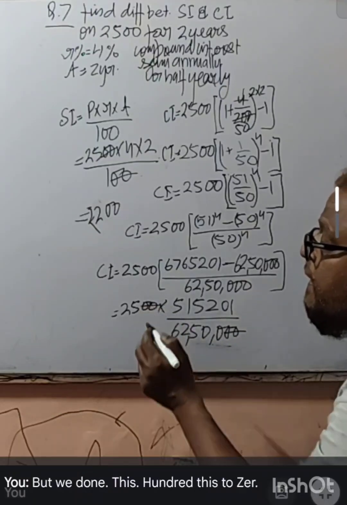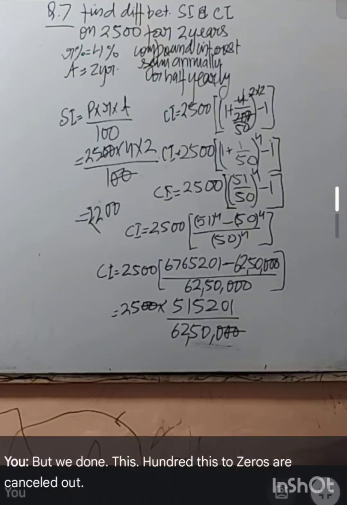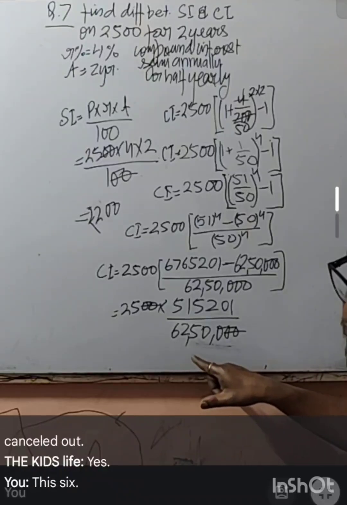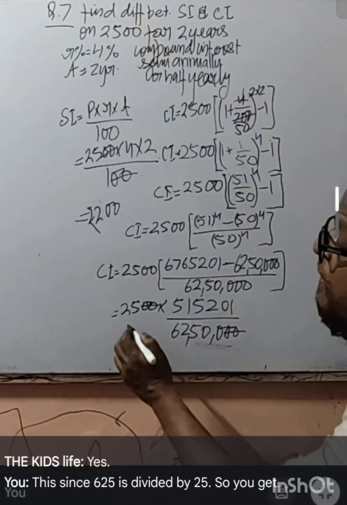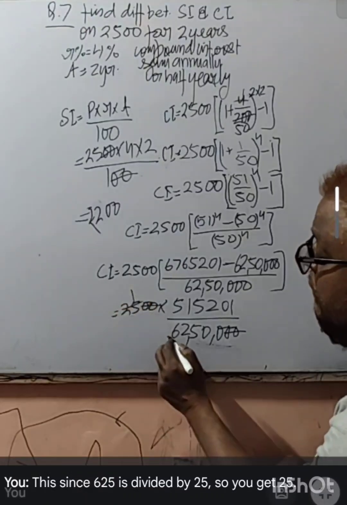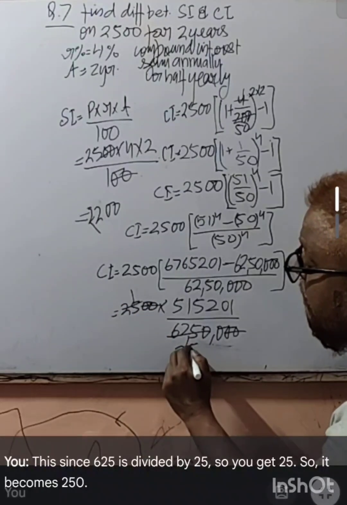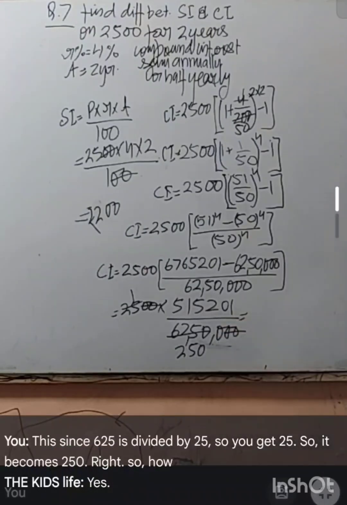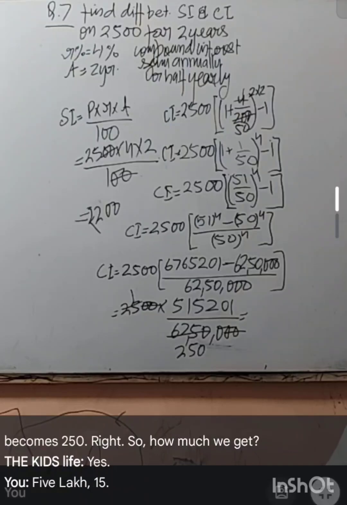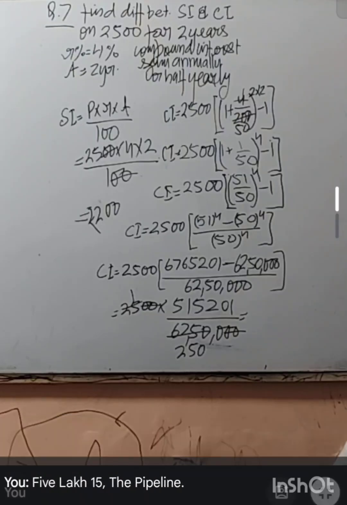These two zeros are cancelled out. 625 is divided by 25, so you will get 25. So it becomes 250, right? So how much do we get? 5,15,201 divided by 250.